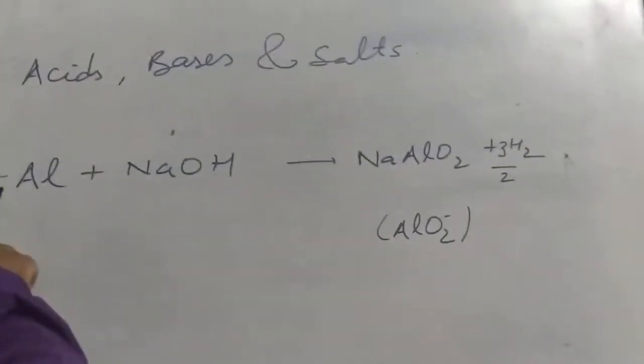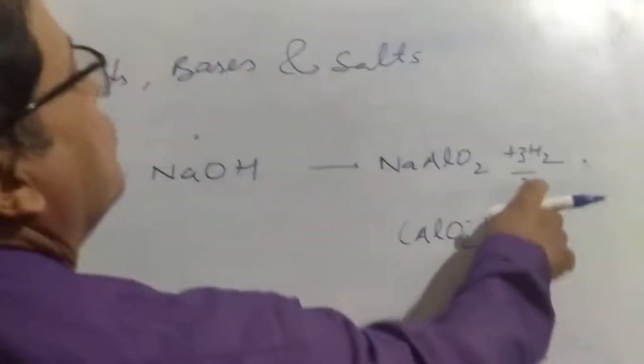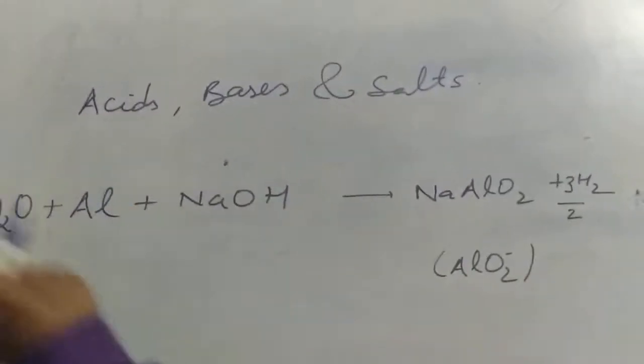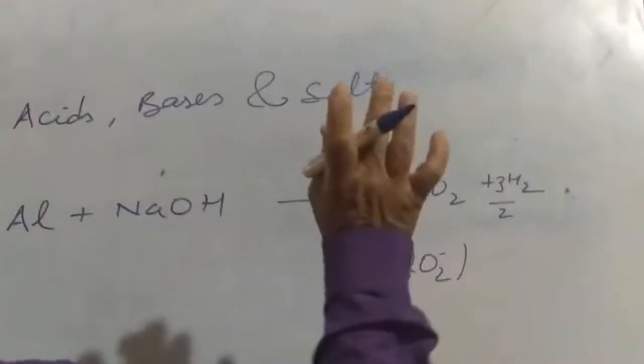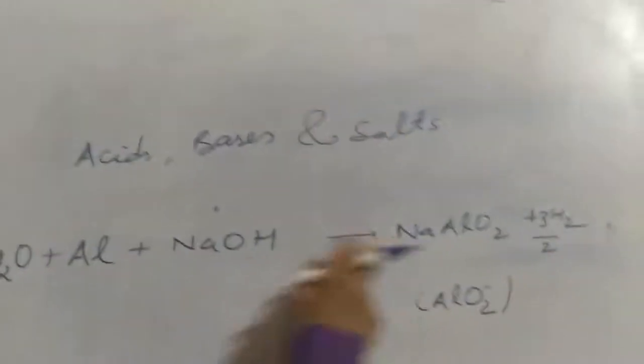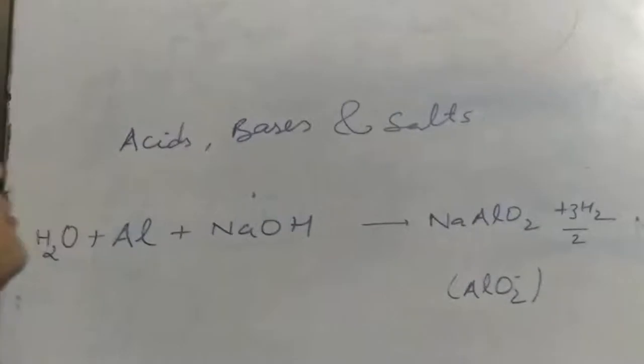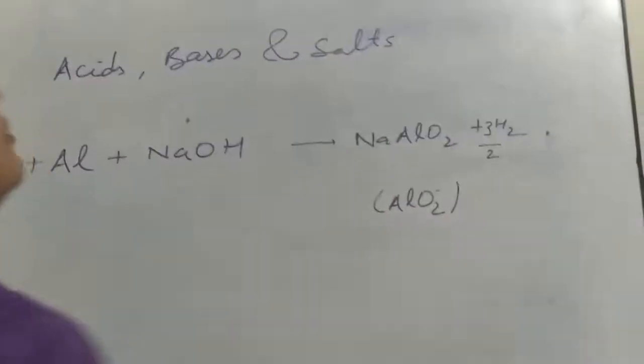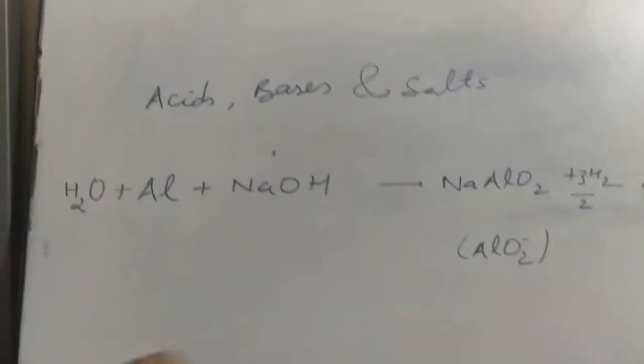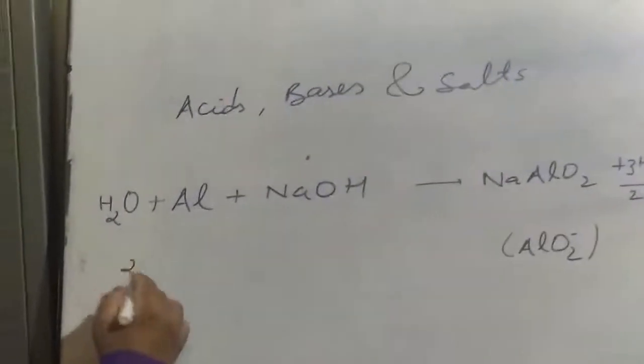2 hydrogen, okay, 2 and 1, 3 hydrogen. This 2 cancels, 3 hydrogen, 1 sodium, and there are 2 oxygen, okay. Now if you find this 3 by 2 looking odd, then you can multiply the whole equation by 2.